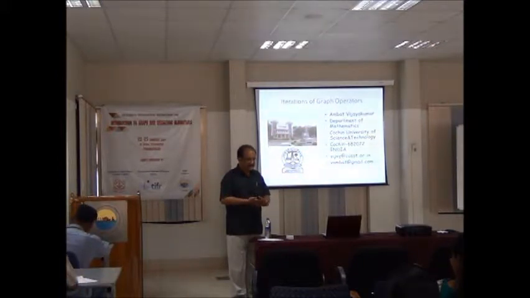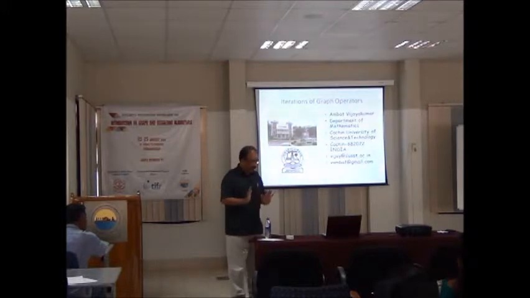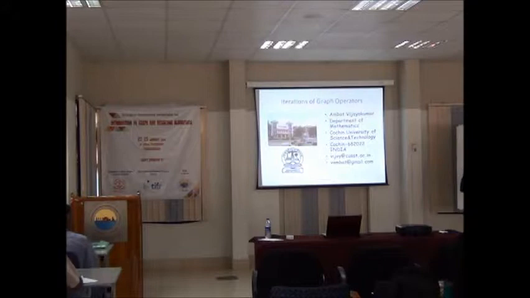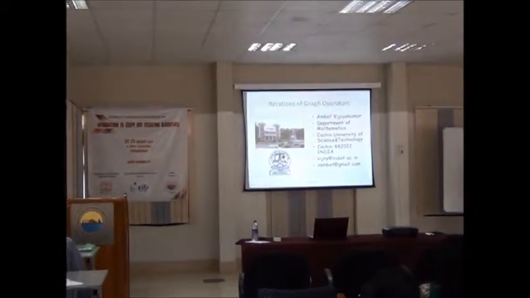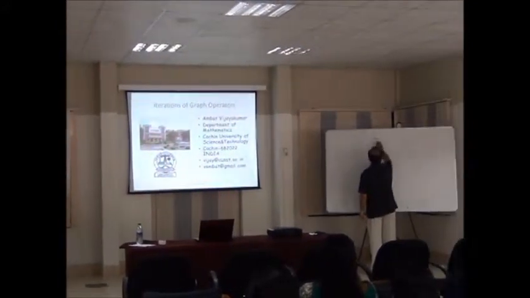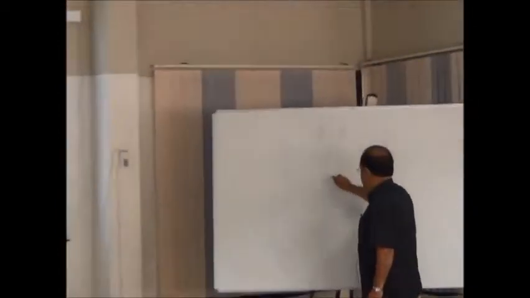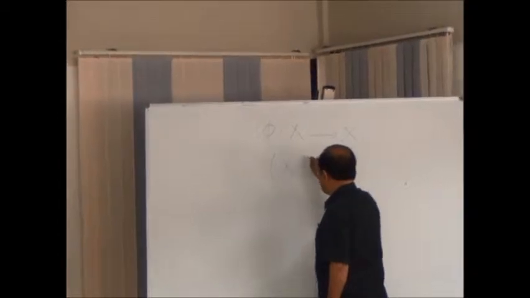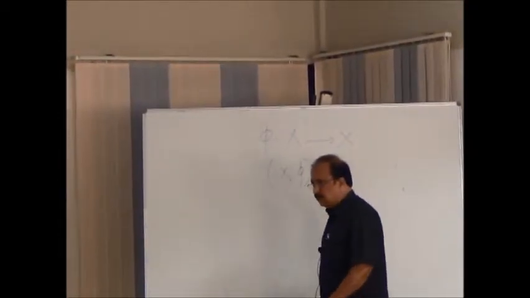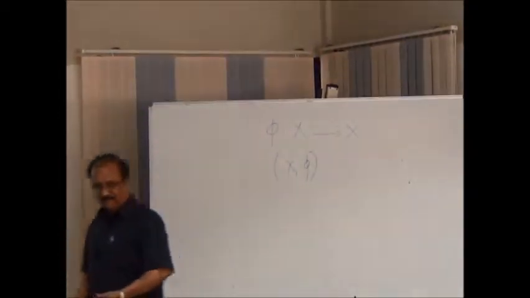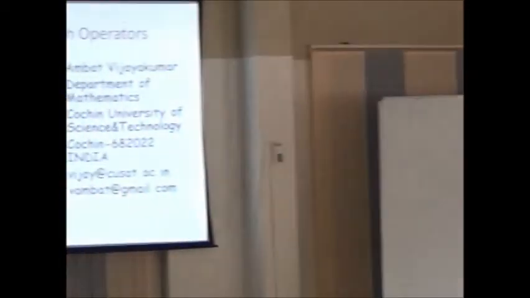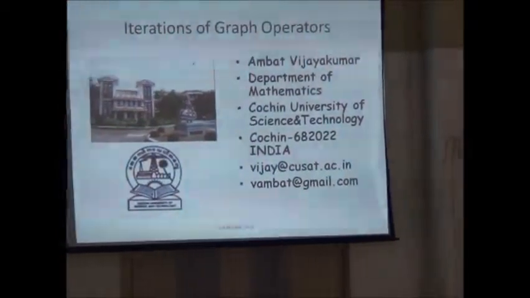You have a set X and a function defined from X to X. That's all. So technically we call this a dynamical system. But there is no life in the definition, because you have a set and a function, that's all. What is the dynamics coming there?